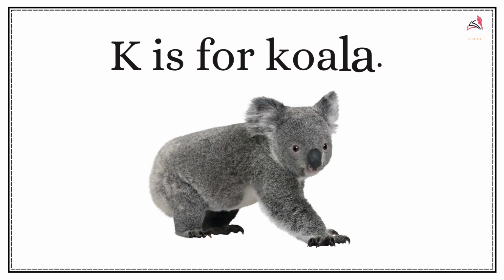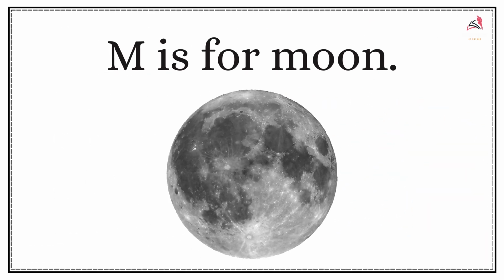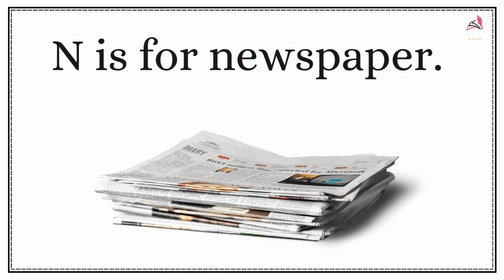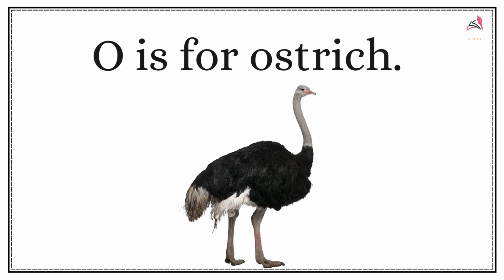K is for koala. L is for leaf. M is for moon. N is for newspaper. O is for ostrich.